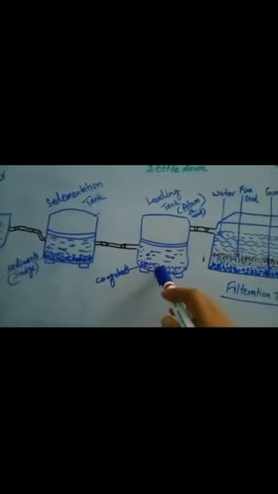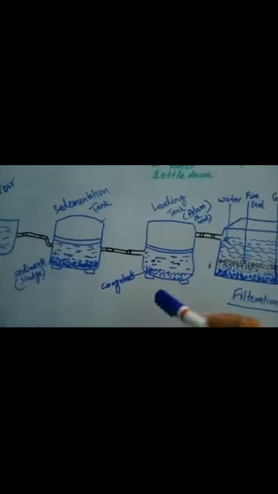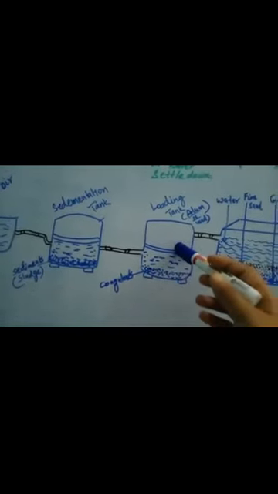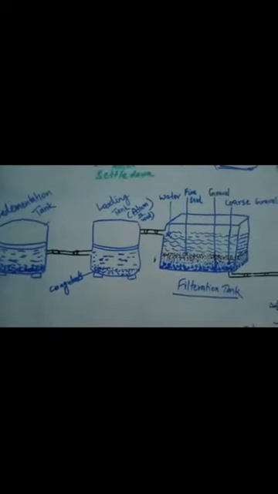Now those fine suspended particles and clay particles are at the bottom of the loading tank, and they are called coagulants. These coagulants are of no use now. This can also be just drained off, and the supernatant water you have can be passed through the next tank, that is called the filtration tank.